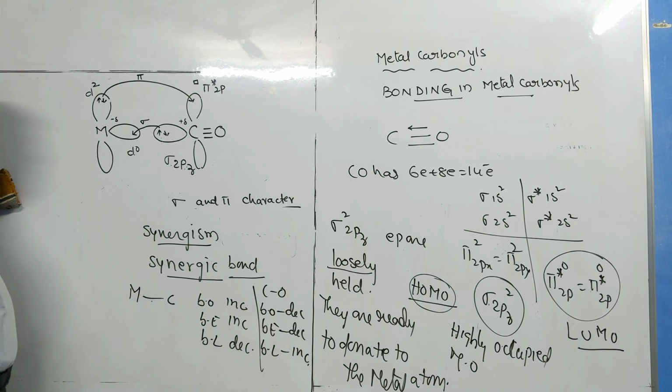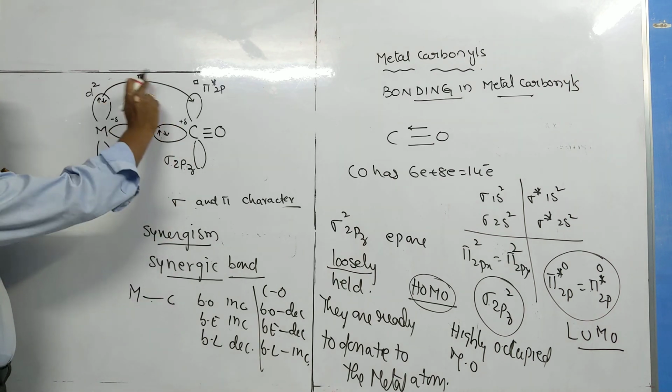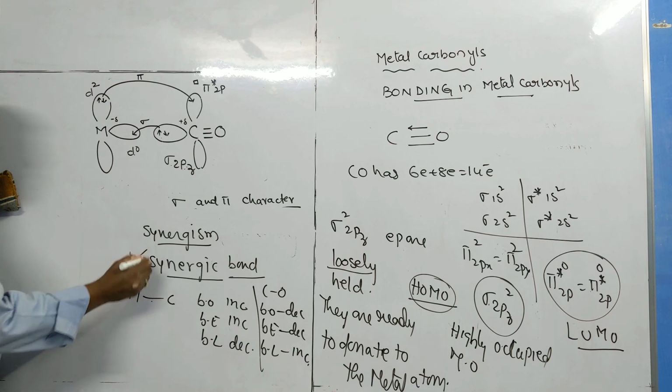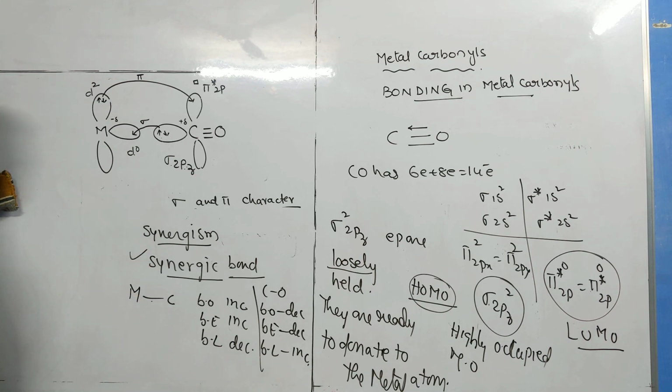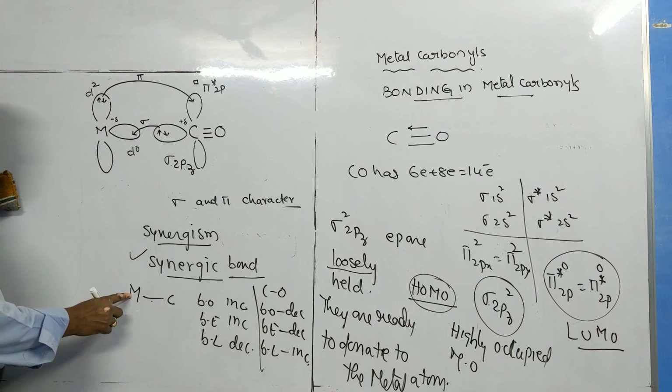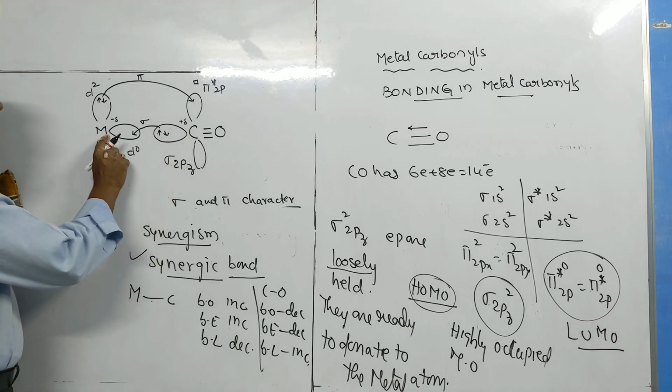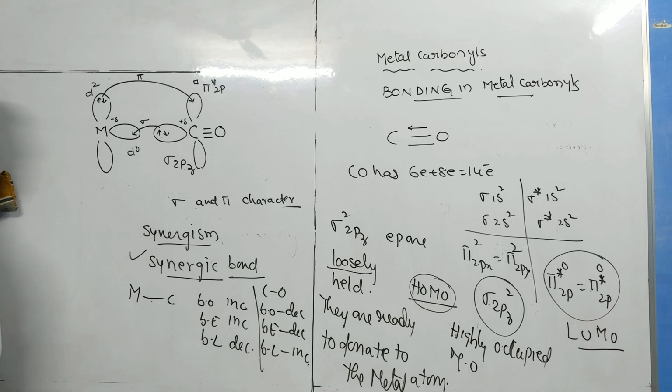Here, mutual reinforcement of sigma bond and pi bond is taking place. This type of bond is called synergic bond. As a result of synergic bond, the bond order between metal and carbon increases.